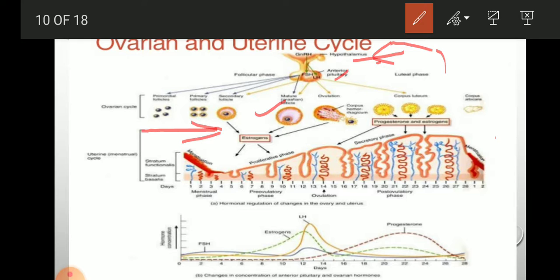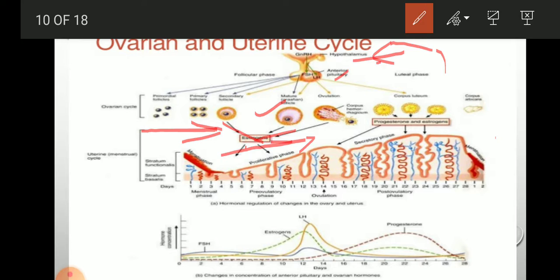So this is also the Graafian follicle and this is the ovulatory phase, with an increase in estrogen level. The proliferating phase means an increase of vascularization of the endometrium of the uterus, as well as the maturation of follicles.